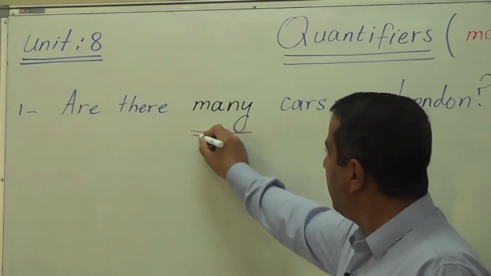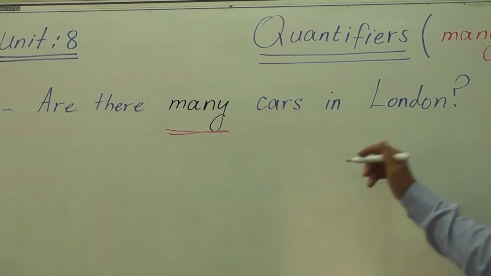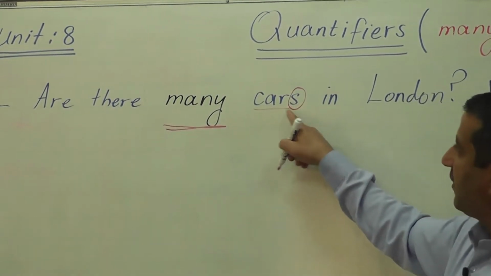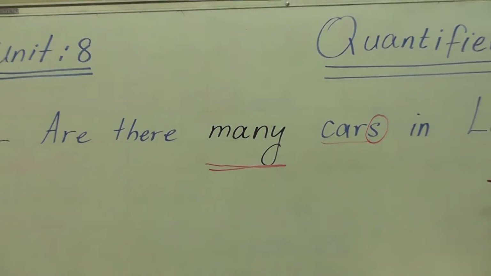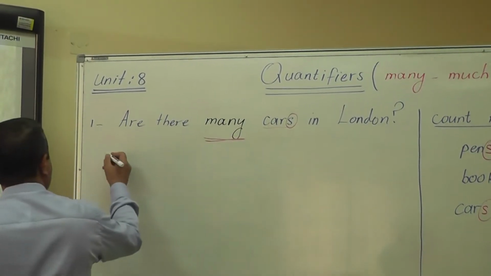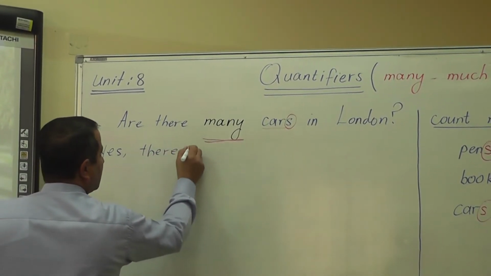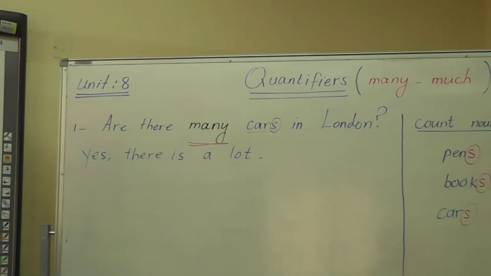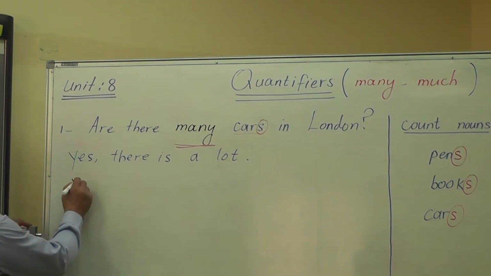As in the example here, we say, are there many cars in London? Okay, so cars is a countable noun, and look, it is in the plural form, cars. We say many. Are there many cars in London? Answer is yes, there is a lot. Yes, there is a lot. Or we can answer in a different way. We say yes,